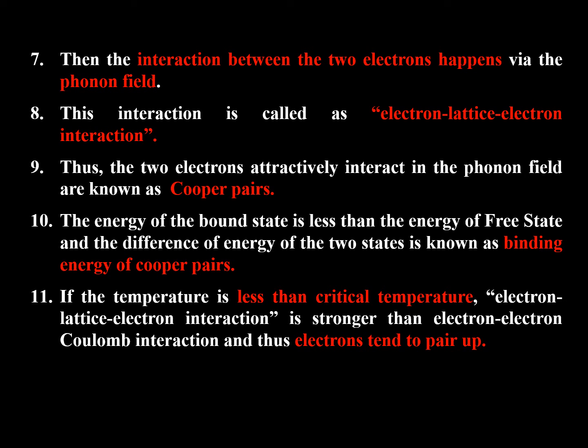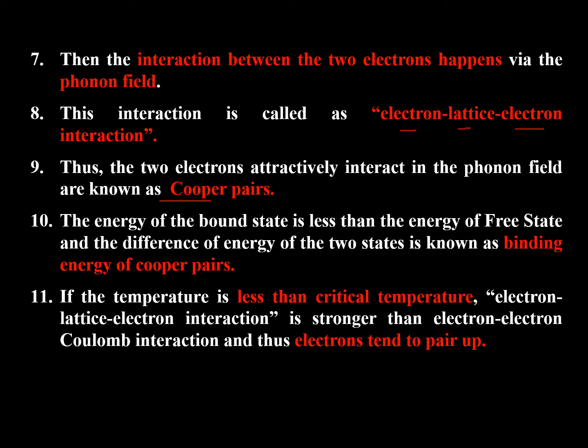Then the interaction between the two electrons happens via the phonon field. This interaction is called electron lattice electron interaction. Thus the two electrons attractively interact. One electron attracts the other electron, and this is called the Cooper pair.